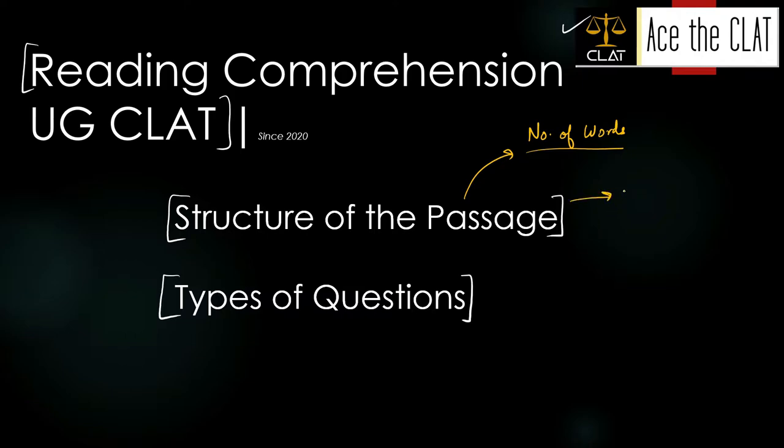The second thing would be the number of questions asked in each passage. Finally, we would also be talking about the sources, or the types of passage, the question setters pick out for framing the questions.